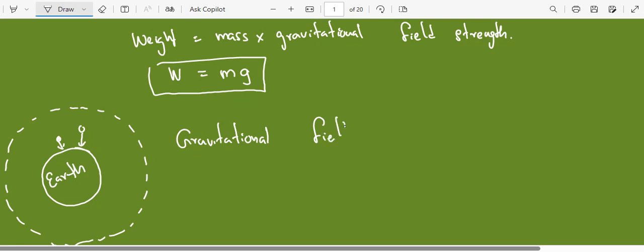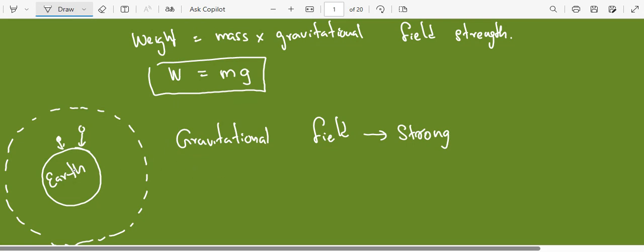Gravitational field, is this term understood? What is meant by gravitational field? So if you take this gravitational field, how strong the gravitational field is at a certain point is what we call gravitational field strength. So how strong this gravitational field is, that is what we call the gravitational field strength. Understood?